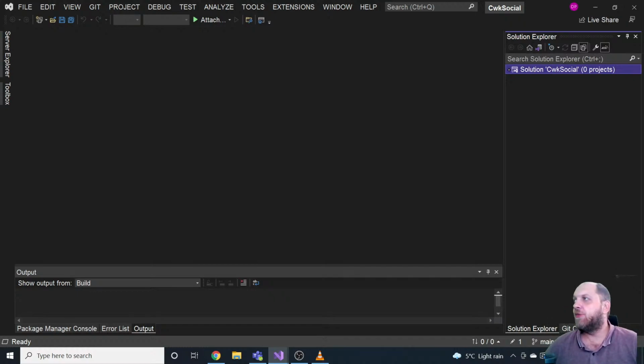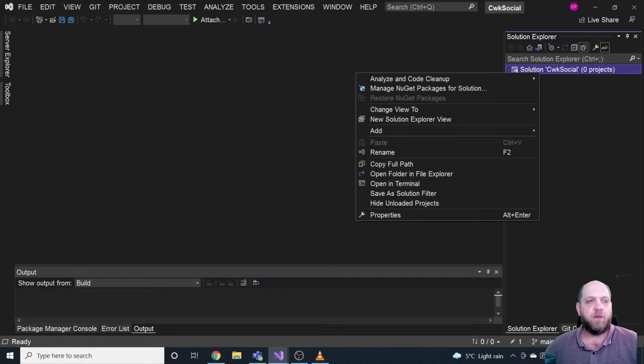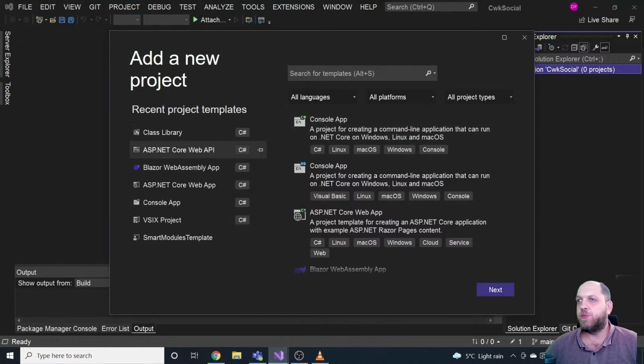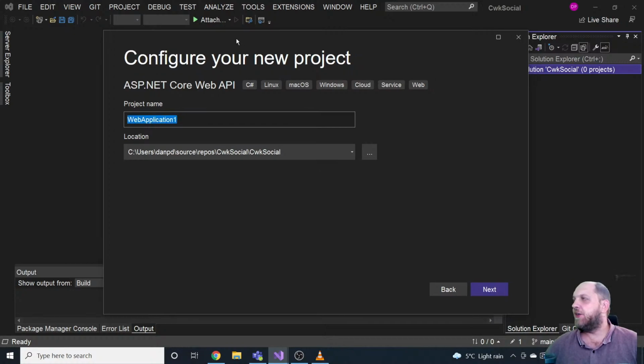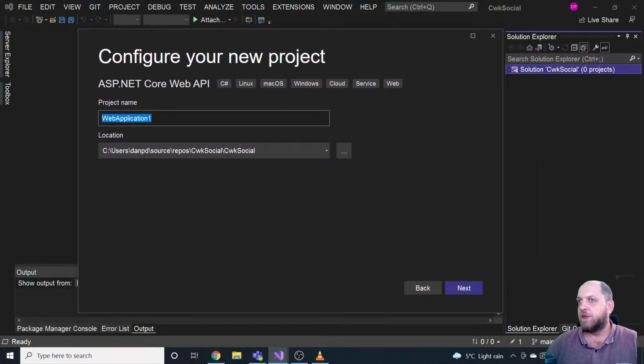So the first thing that we would have to do is set up a very basic project structure. We have this blank solution. I always like to start from a blank solution, and let's add a new project, and let's start with the API this time. So our application, or our API, is called CWK Social. Of course, CWK is an acronym for Code Wrinkles, the name of this channel, but in order to be shorter, I use it all over the place. Good, so we have this CWK Social.Api, and let's click here on next.